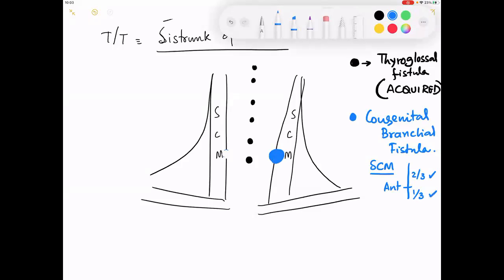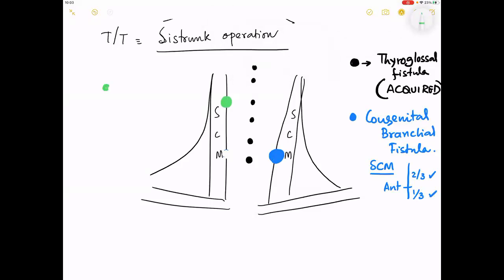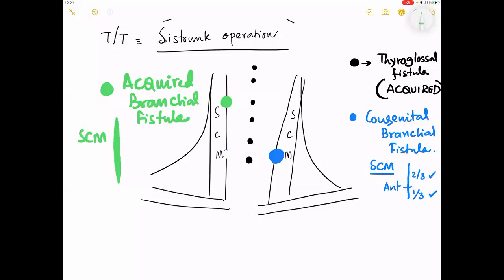Whereas if it is an acquired branchial fistula, then what is the location of an acquired branchial fistula? Where is it located in the sternomastoid? Upper 1/3, lower 2/3. At which border of sternomastoid? Anterior border of sternomastoid. So can you remember these three facts, because they are extremely important for your MCQ world and a little bit for clinics.